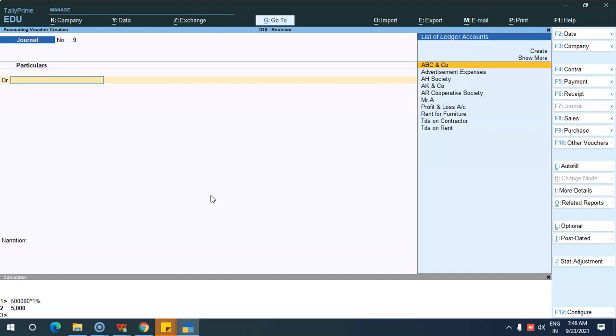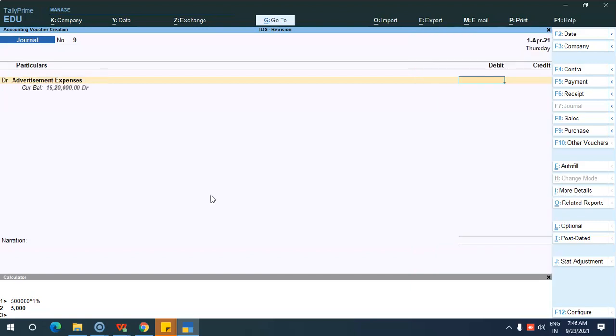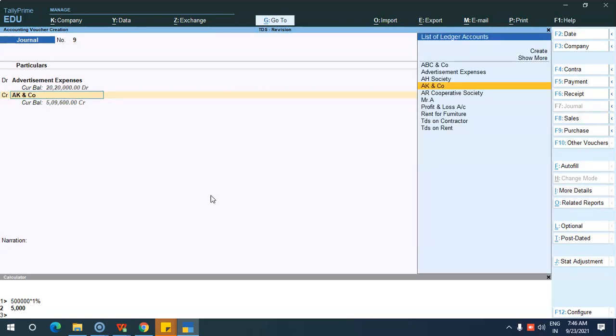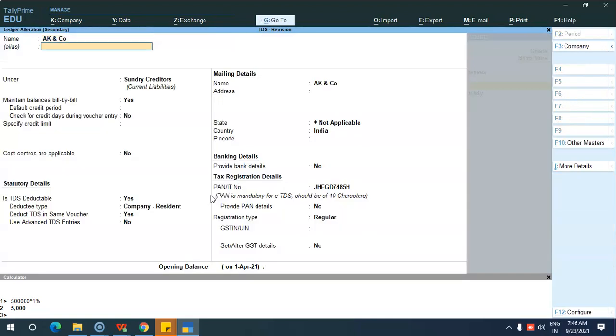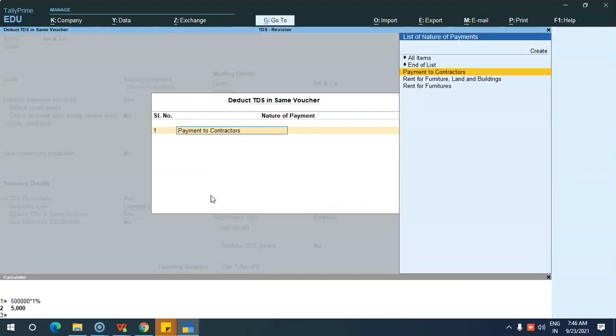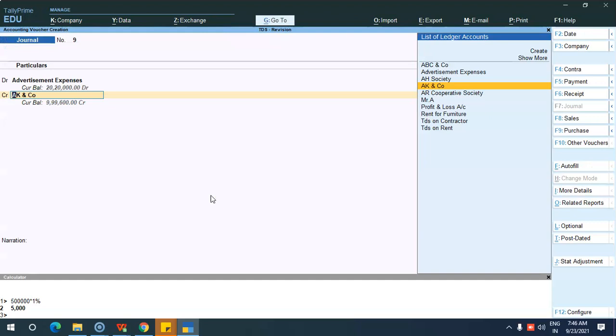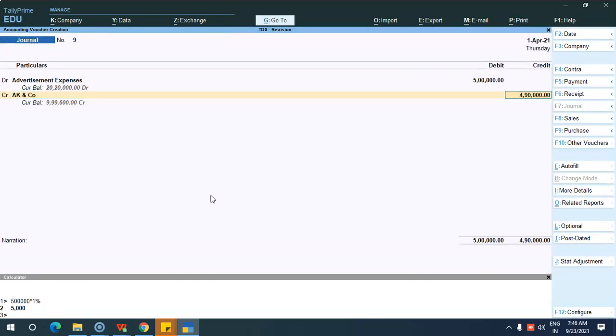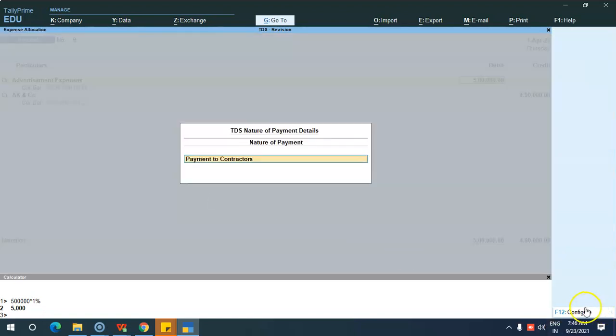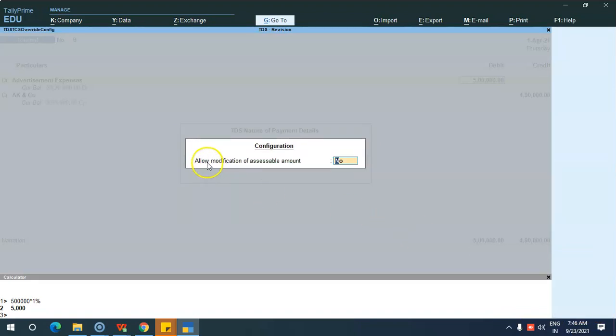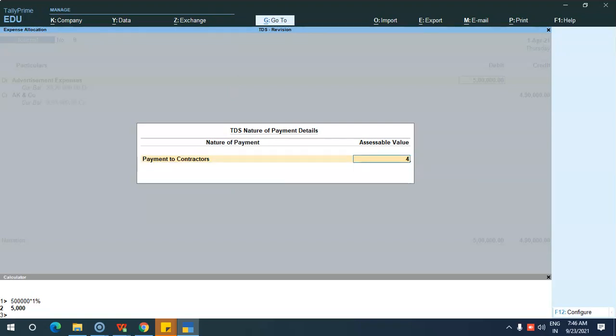Okay, so how to enter such a transaction? Just give advertisement expenses. Just as an example, I'm giving 5 lakh. Payment to contractors. Then here, just give F12 configuration, and allow modification of assessable value. Just give Yes, and here you can modify.